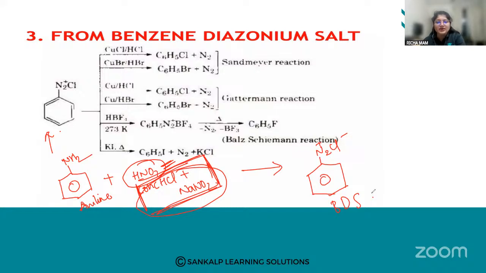So please remember how we get benzene diazonium salt. The starting reactant is aniline, with concentrated HCl and NaNO2. From that we get nitrous acid, which is HNO2. How do we obtain it? By reacting concentrated HCl and NaNO2, sodium nitrite.